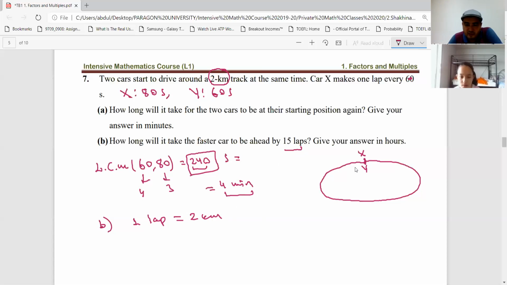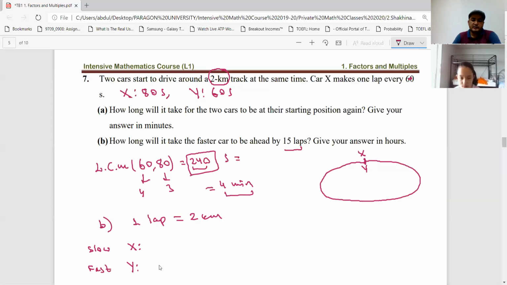So Shahina, now it's a little bit challenging question, but we can do this. Let's say you are talking about two cars, car X and car Y. Which one is slower? X is slower, right? For 1 lap, it takes 80 seconds for car X, and 60 seconds for the second one. So X is the slow car and this one is the fast car.